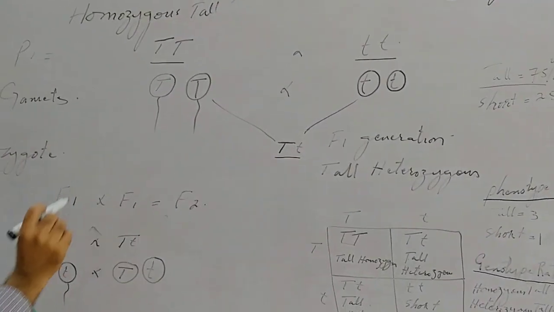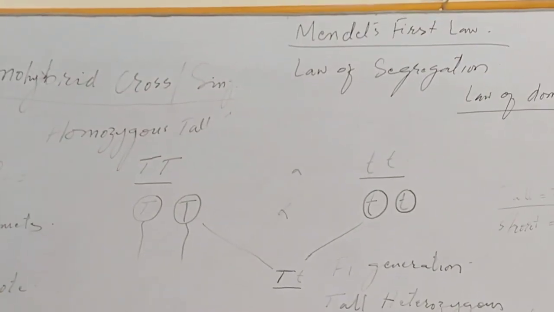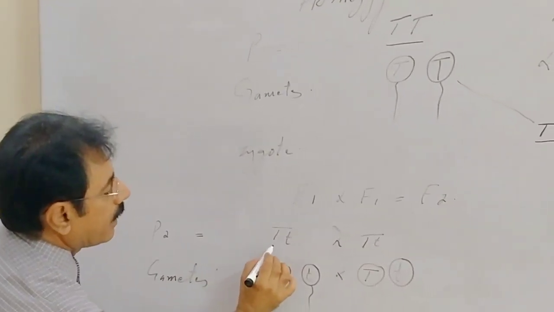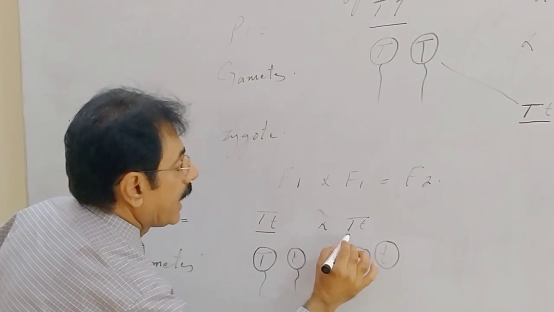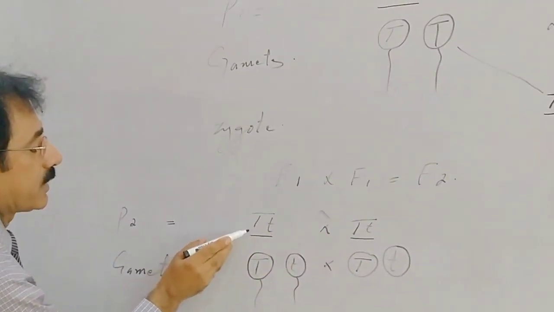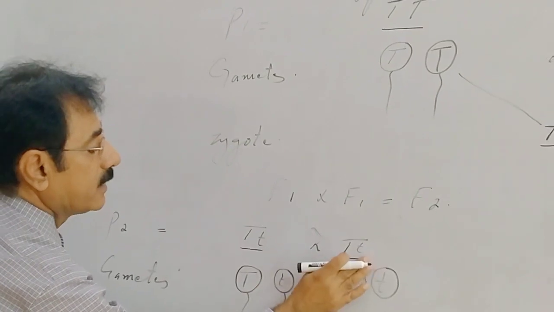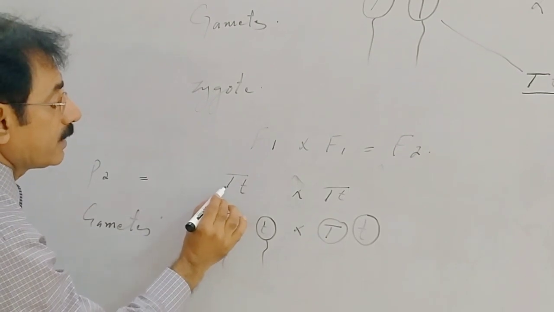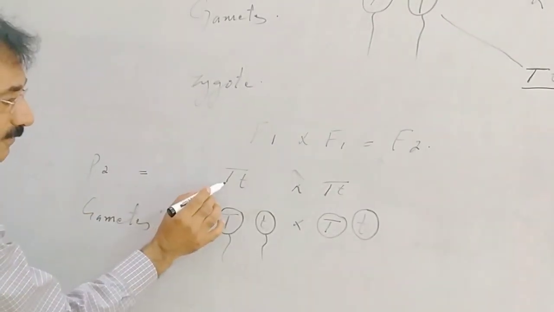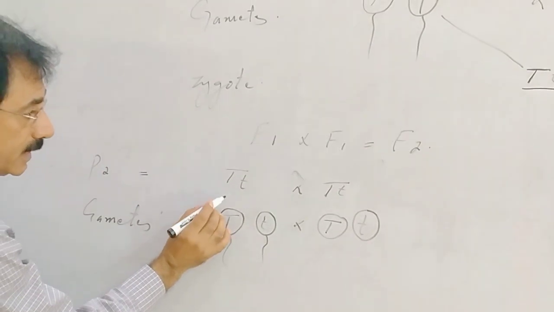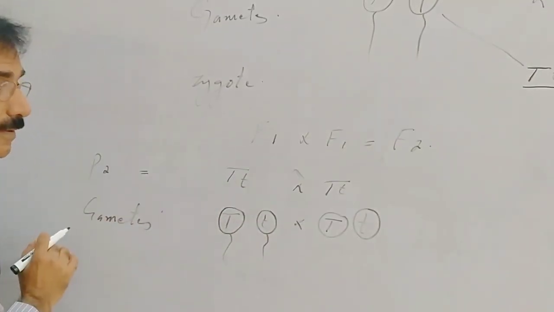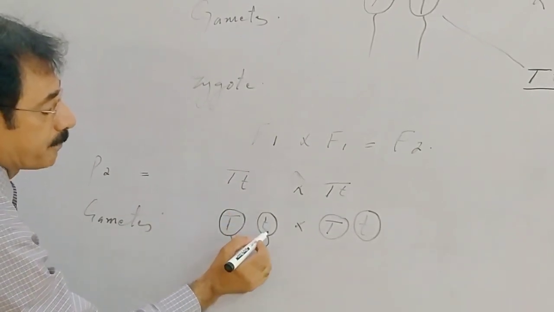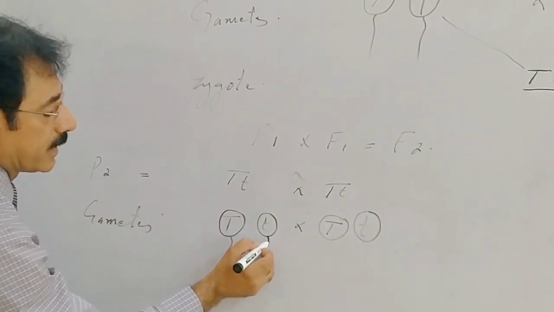Mendel's first law of segregation further states that at the time of gamete formation from the F1 generation, that is heterozygous tall, both the contrasting genes, the gene for tallness and the gene for shortness, get segregated, meaning get separated from one another and are passed into different gametes.